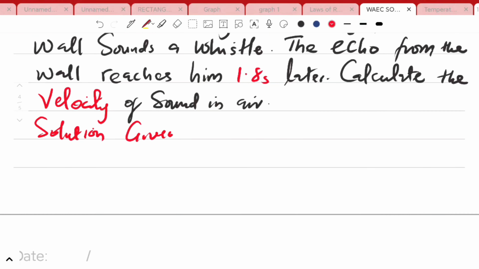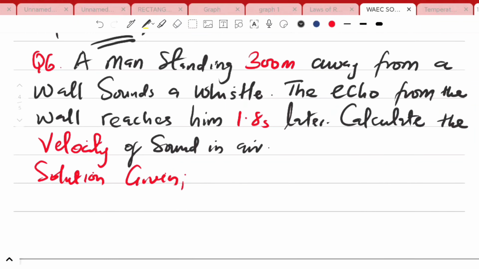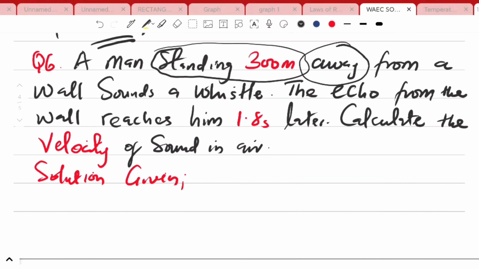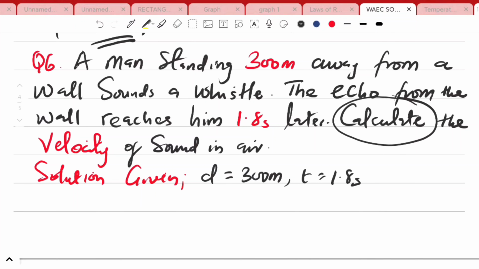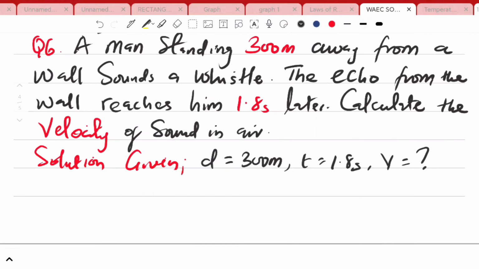So the three components here are velocity, time, and distance. From this question, we have our distance d equal to 300 meters. Then we have our time to be 1.8 seconds. Then we have our v, which is velocity, to be unknown. So calculate the velocity of sound in air. Hence v is equal to question mark.